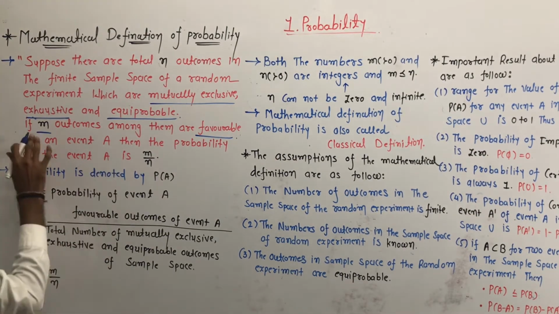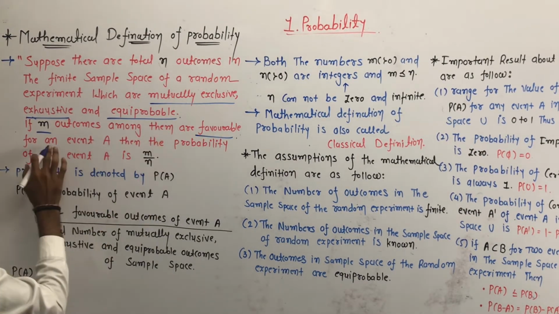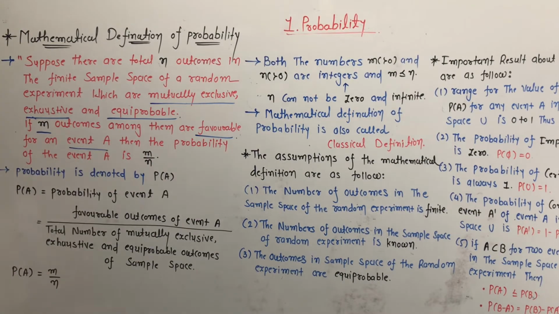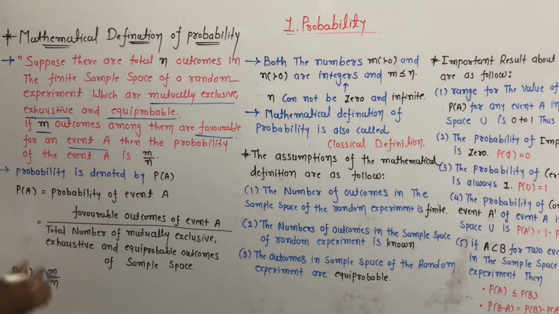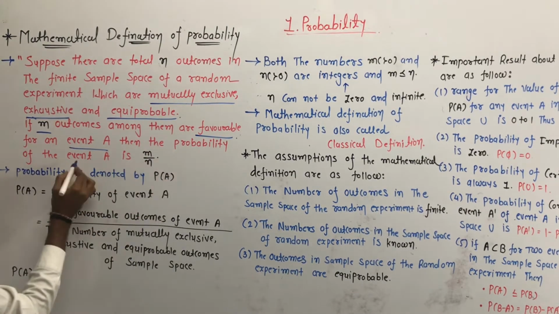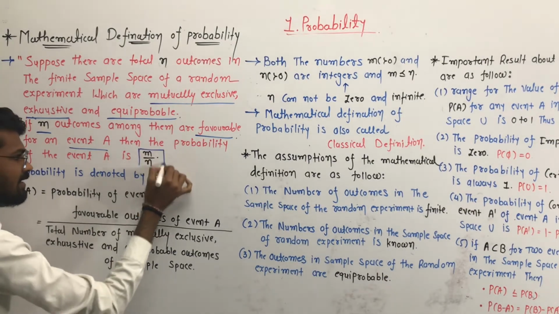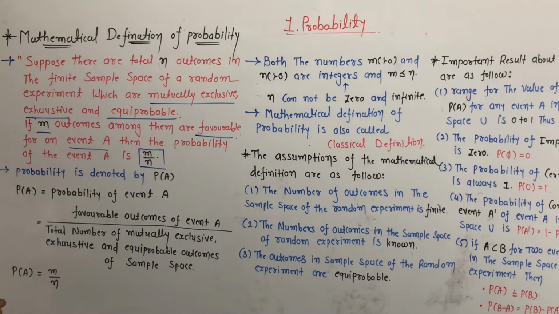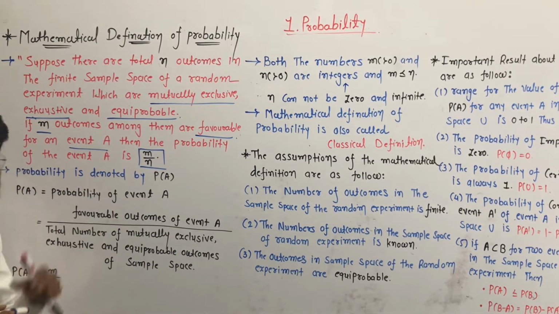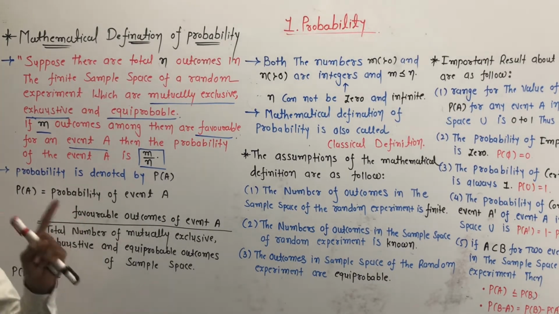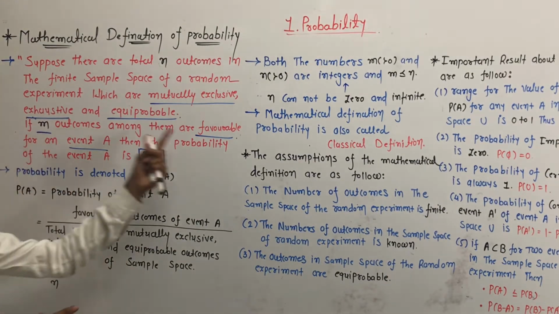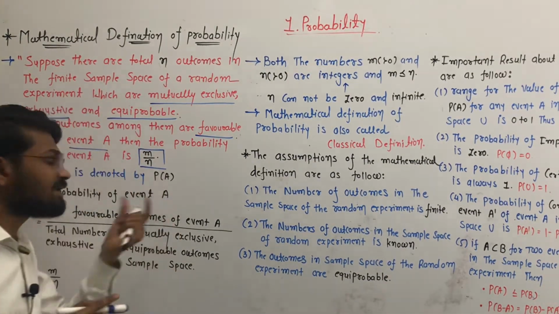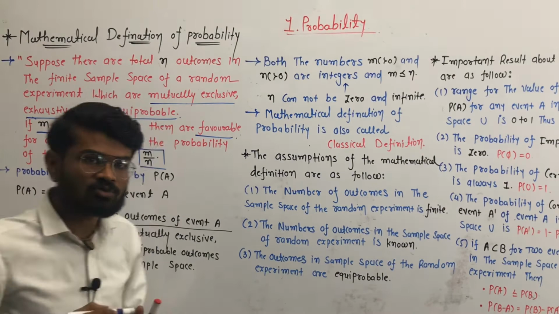If m outcomes among them are favorable for an event A, and the number of favorable outcomes is m, then the probability of event A is m by n. What is m? m is the number of total favorable outcomes, and n is the number of total possible outcomes. Clear?